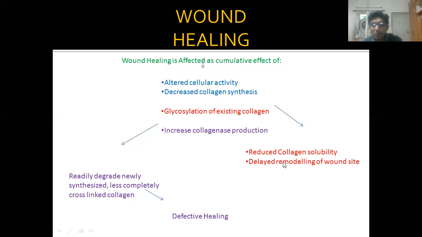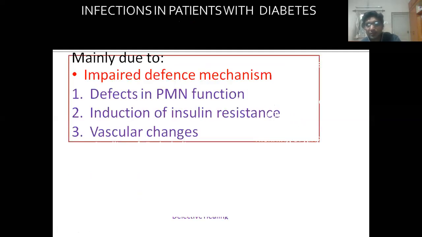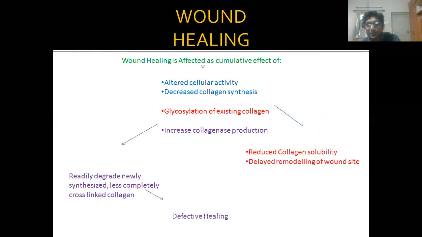This ultimately results in delayed remodeling of the wound site. So these main complications you should remember. Chances of infection are more and wound healing is impaired. Wound healing is impaired due to decreased collagen solubility.